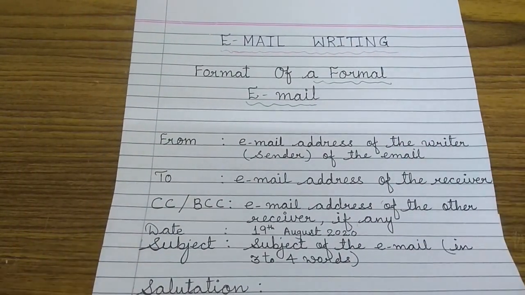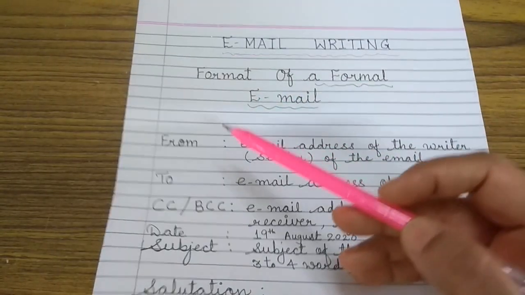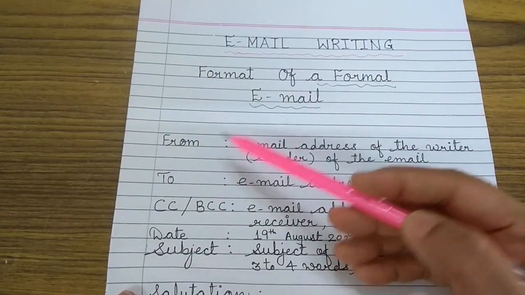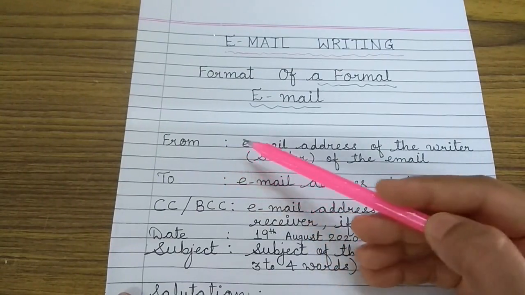When you start writing the email, just like the notice, for the email also you will have to make a box. Open, three-sided box. Now, when I am going to show you the email, I am going to show you how the box has been opened and it is written. Then, your first will be from. You will begin with from.